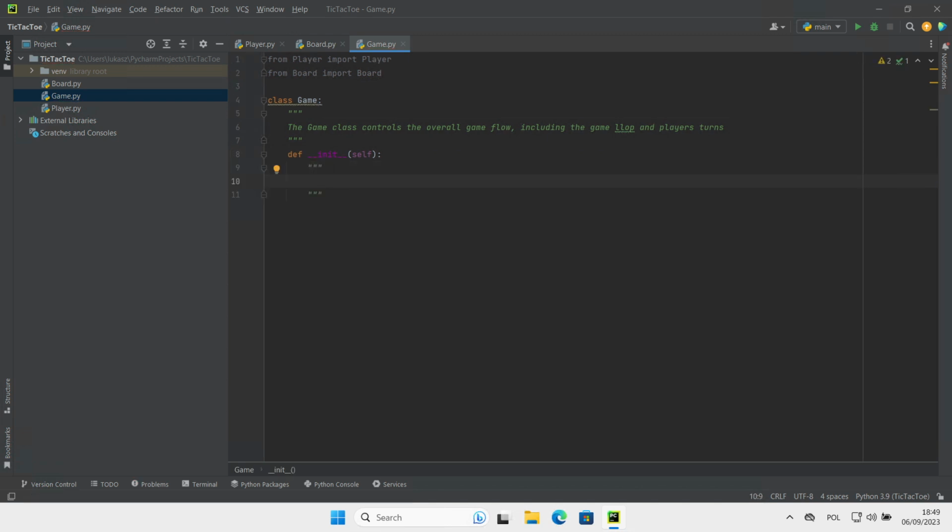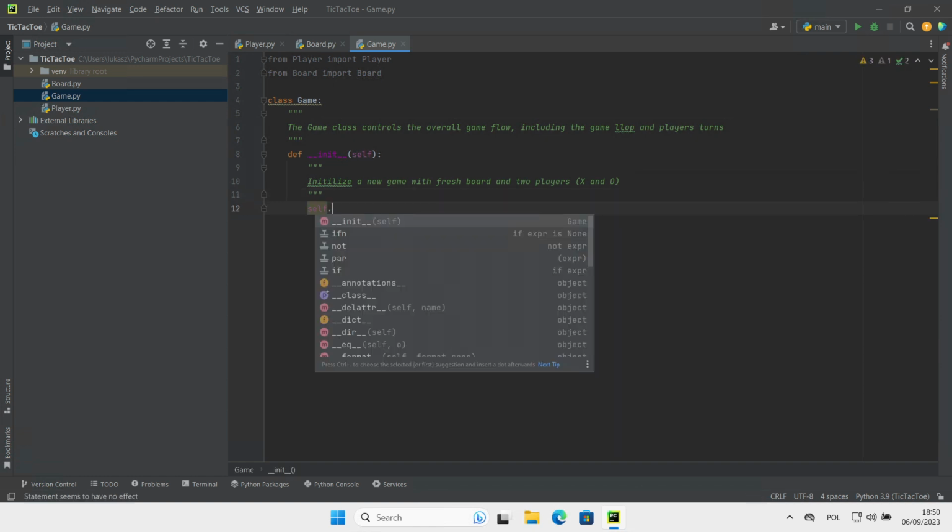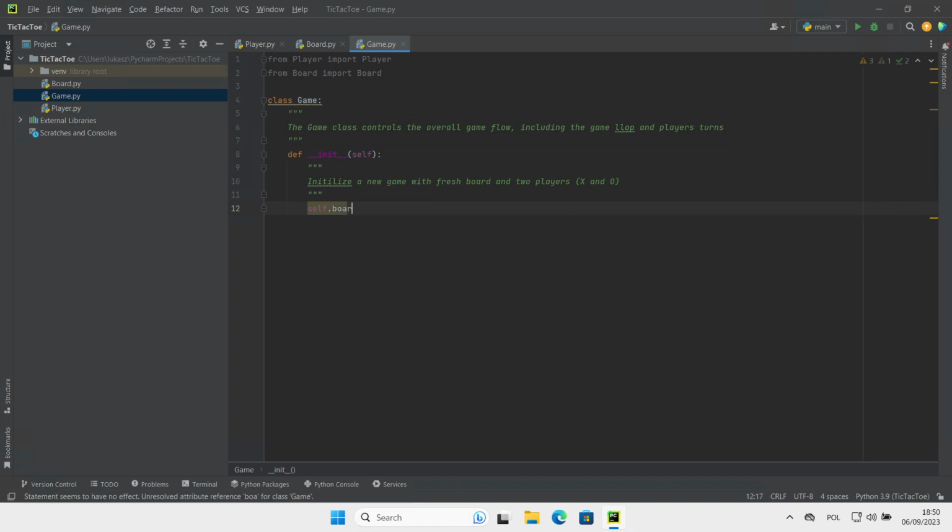And in this method we are going to initialize a new game with a fresh board and two players, X and O. self.board equals Board.